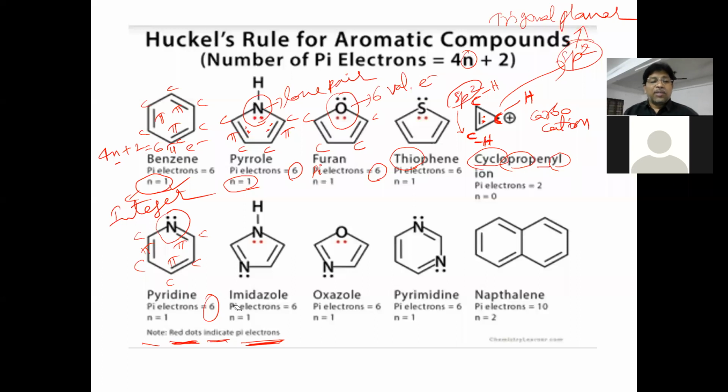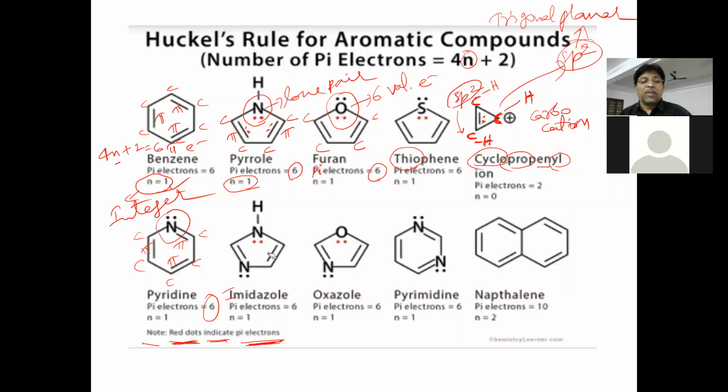Next, another example is imidazole. In this case, this nitrogen heteroatom has 1 lone pair, and it is a single bonded nitrogen atom. These 2 electrons of the lone pair will be involved in pi bond formation.